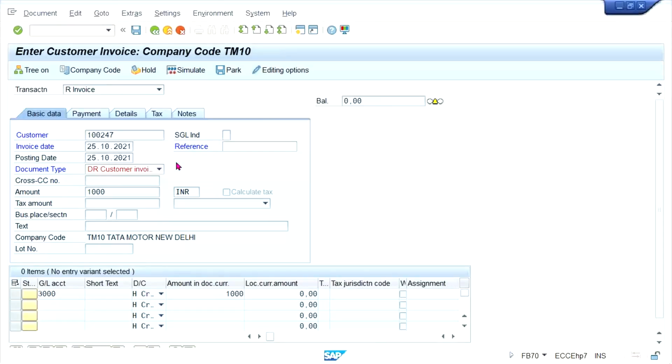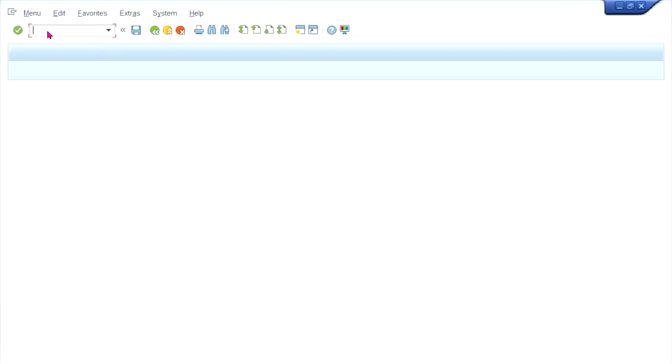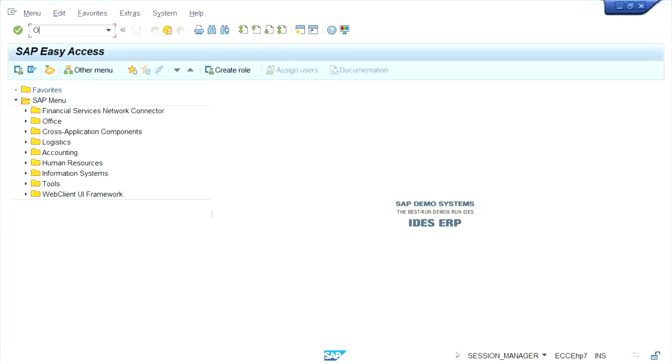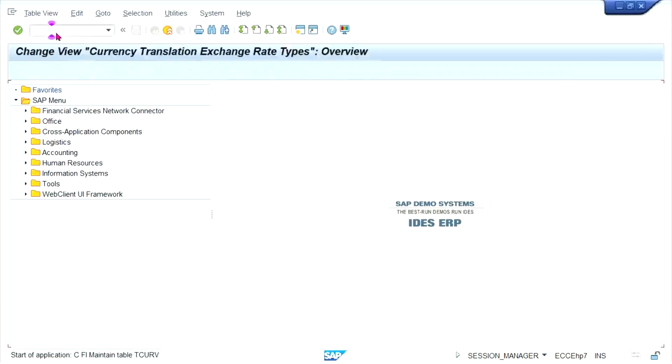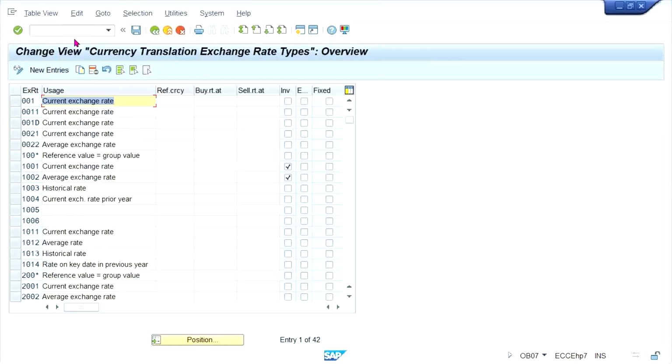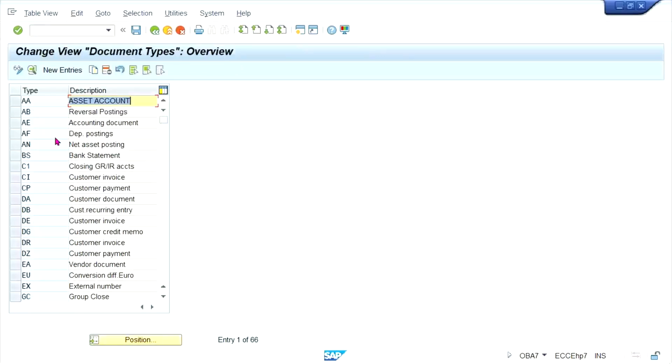In OBA7, we have to create a number range or assign an already created number range. So, OBA7, guys, right? So what is the document type?